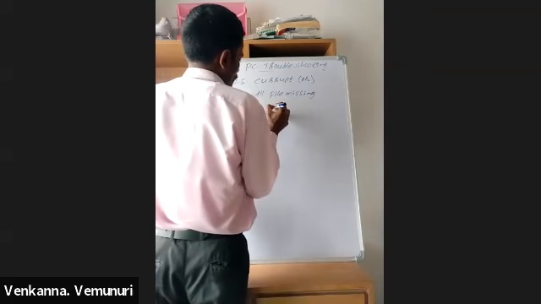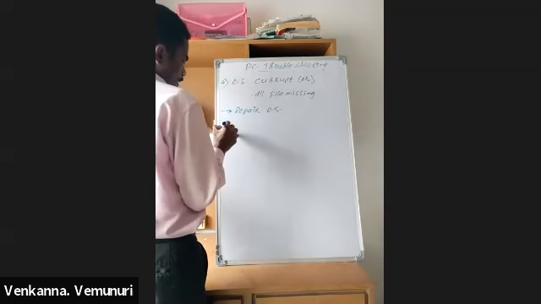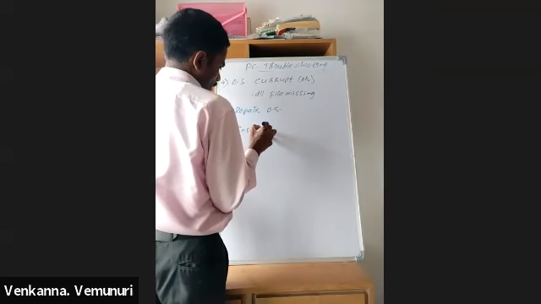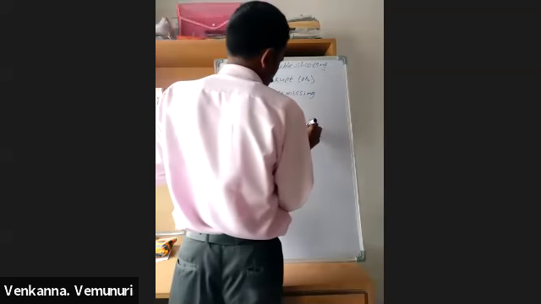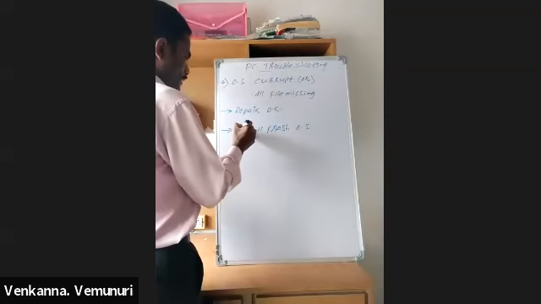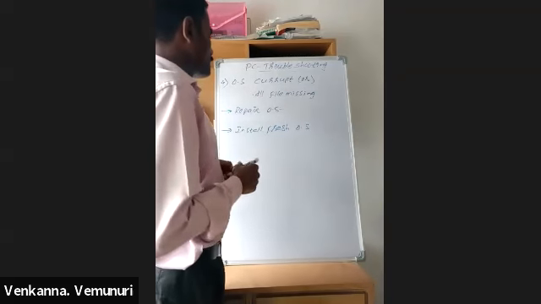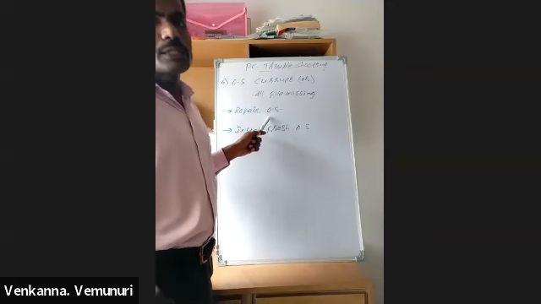Repair OS, first one. Second one, install a fresh operating system. If you are using a genuine operating system, only then is repair possible, because the repair tool works.